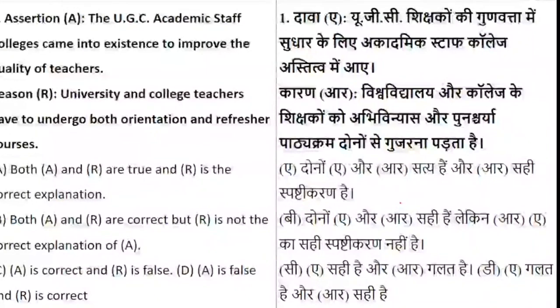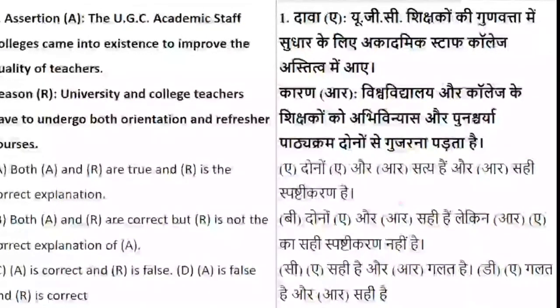The reason given is that university and college teachers have to undergo both orientation and refresher courses. So whether statements A and R are both true, and R is the correct explanation, or both are correct without the correct explanation, or one is true and one is false. You have to tell me the reason.